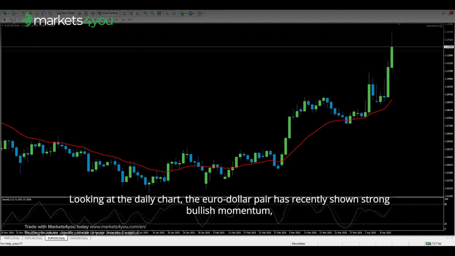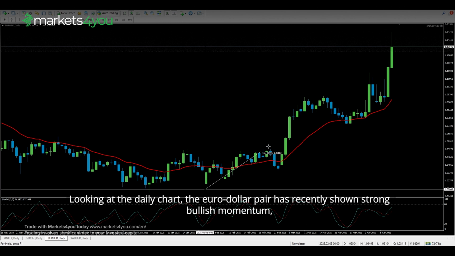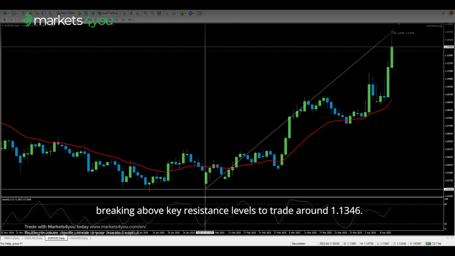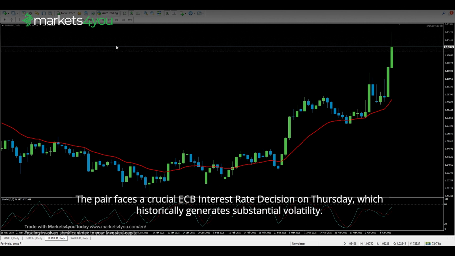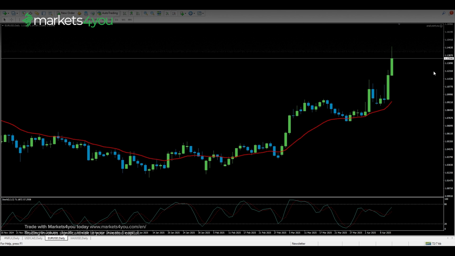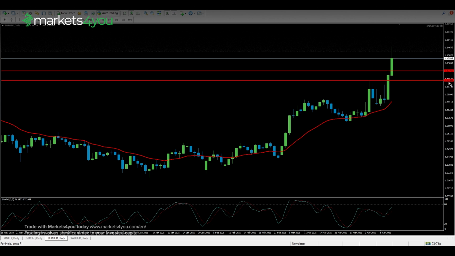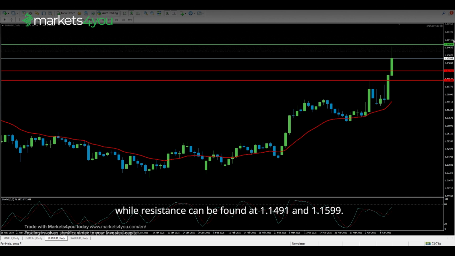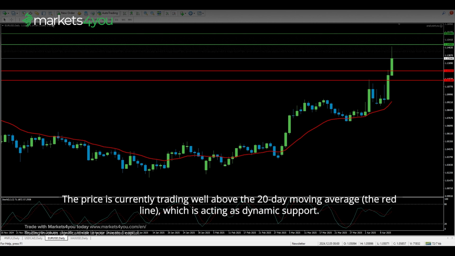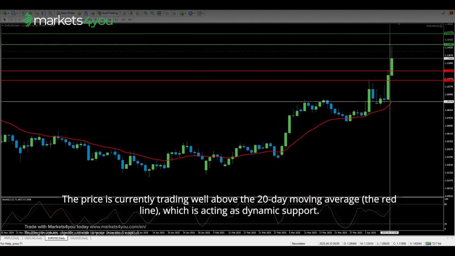Looking at the daily chart, the euro-dollar pair has recently shown strong bullish momentum, breaking above key resistance levels to trade around 1.1346. The pair faces a crucial ECB interest rate decision on Thursday, which historically generates substantial volatility. Looking at important levels, the euro against the dollar has support at 1.1231 and 1.1136, while resistance can be found at 1.1491 and 1.1599.